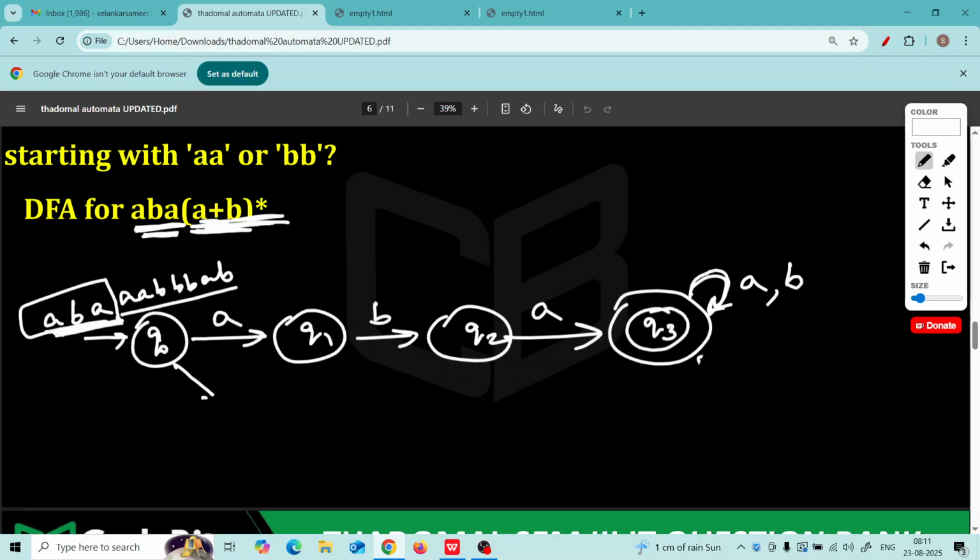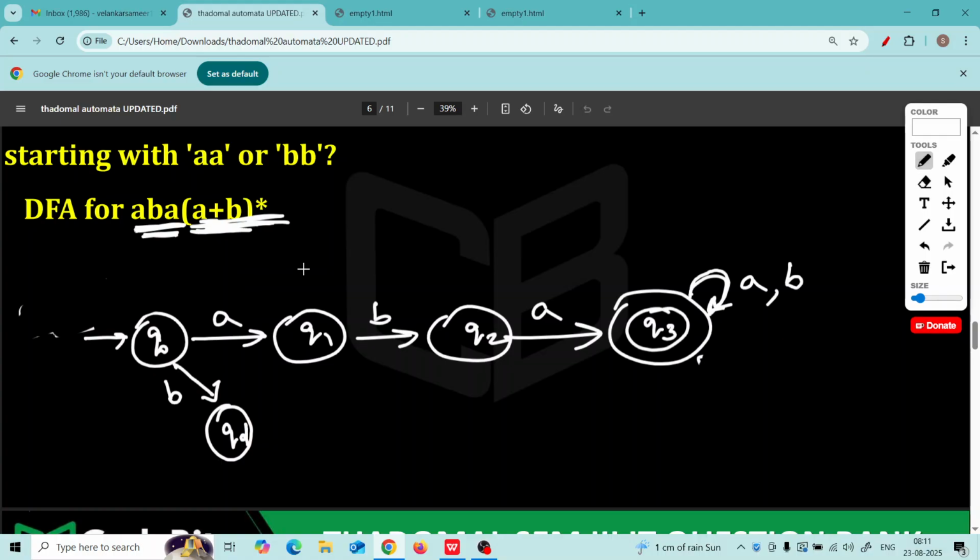What if Q0 gets B? Dead state, QD. Because if Q0, the very first state, gets B, and we want the string to begin with ABA, but the first letter itself is B, it doesn't match the first letter A, then you will reject the string, correct? And once you enter the dead state, the string is rejected, so I will not go anywhere.